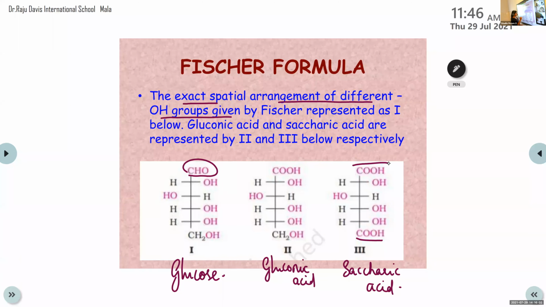And in the fourth and fifth carbon atoms, OH is on the right side. You have to follow this structure itself. You have no permission to change the structure into a different one. That means do not change the position of the OH group to the left side.